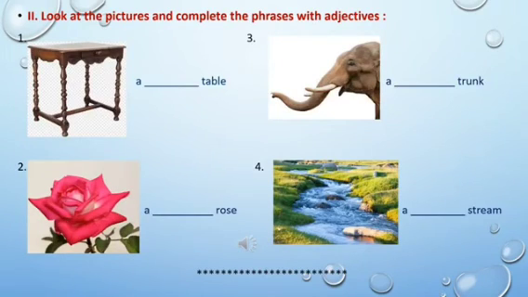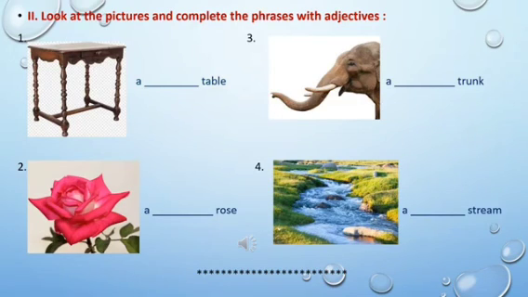Second main, look at the pictures and complete the phrases with adjectives. So what you're going to do here is take a look at the picture and fill up the blank with an adjective or a describing word. First one, a dash table.